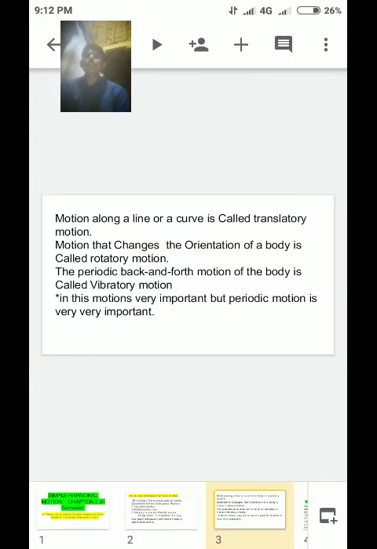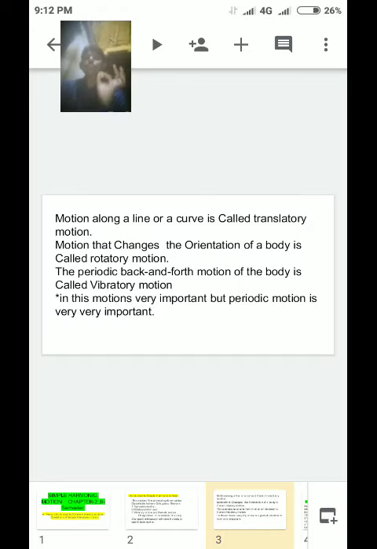Third one, the periodic back and forth motion of the body is called vibratory motion or periodic motion.